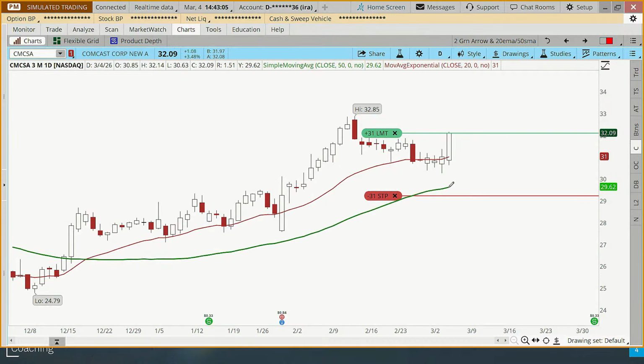Alexander's asking how we got the 29.22 stop. The moving average is at 29.62. You can see the green number over here on the right. And so the stop rule for this plan was to set the stop 1% below the 50-period moving average.